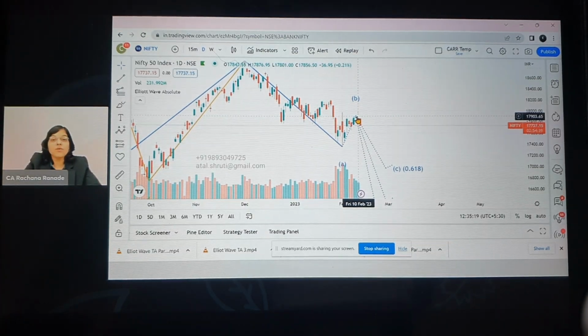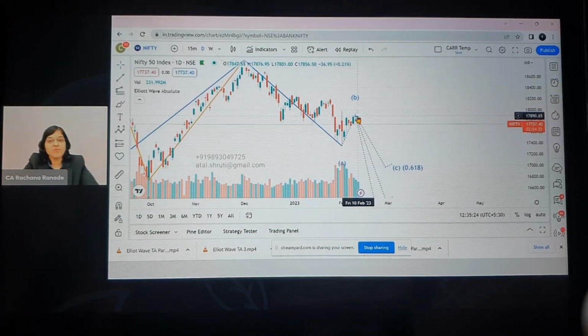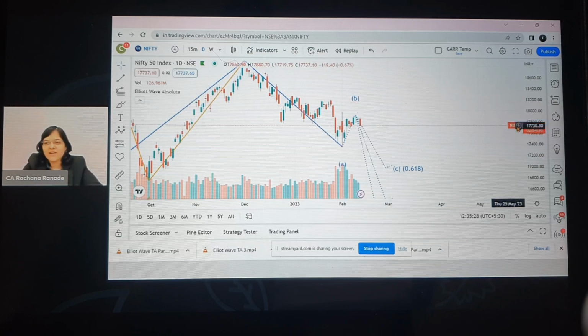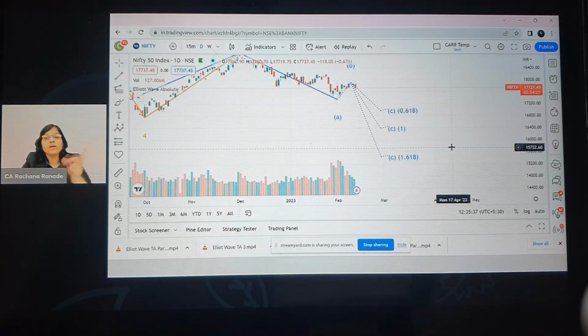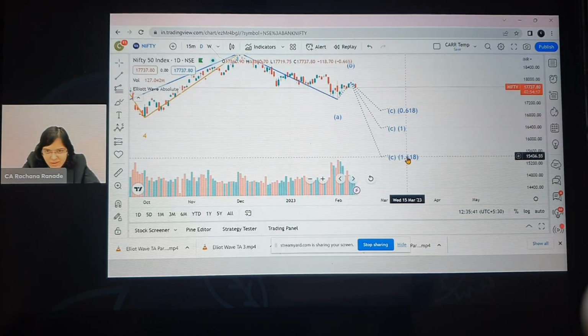But if you remember, B was what? B was ideally 50% retracement or 61.8% retracement. So possible that it can go a little bit above from here also. And then maybe C will start. And C they're saying again, C is what? Either 1 or 1.618. And ideally we said as per our NCFM theory, it could also be 2.618. So even if we say 1.618, lower target.